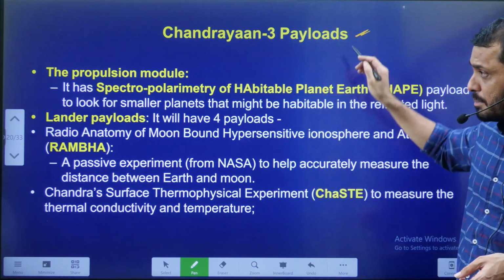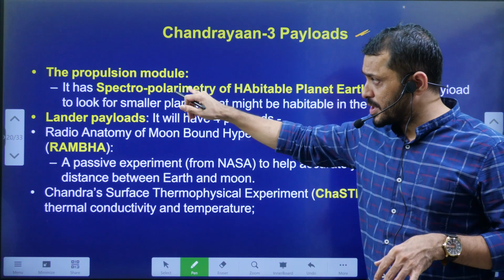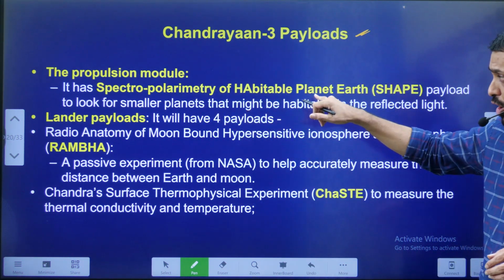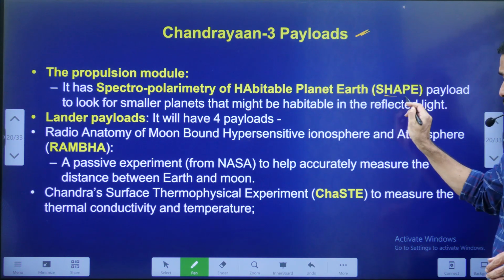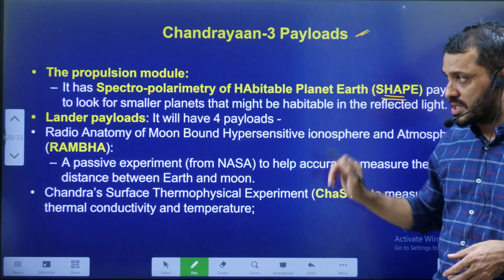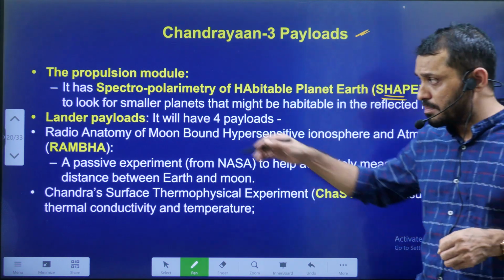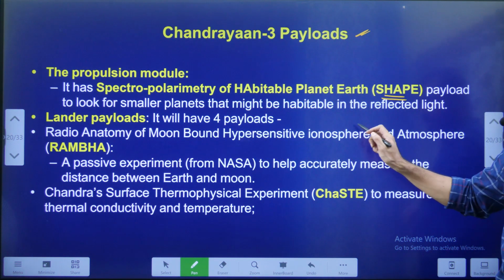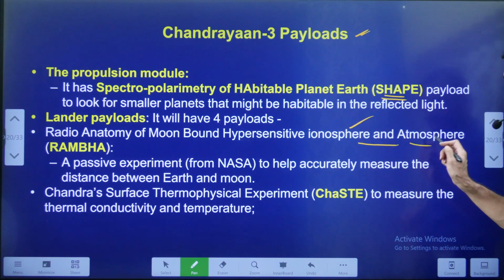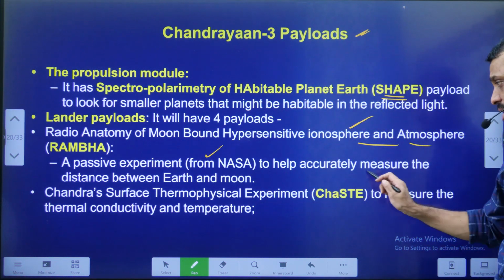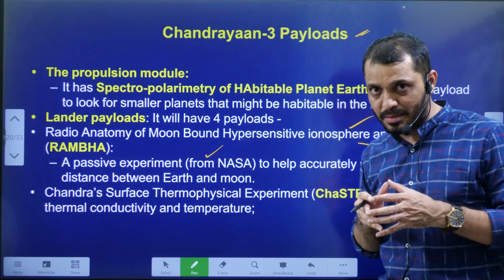Next, Chandrayaan-3 payloads. It contains a propulsion module. This propulsion module contains Spectro-polarimetry of HabitAble Planet Earth. It is known as SHAPE. In MCQs, they may ask this kind of questions. And a lander. The lander includes RAMBHA, that is Radio Anatomy of Moon Bound Hypersensitive ionosphere and Atmosphere. It is a passive instrument. It is developed by NASA. It will measure the distance between the Earth and Moon.